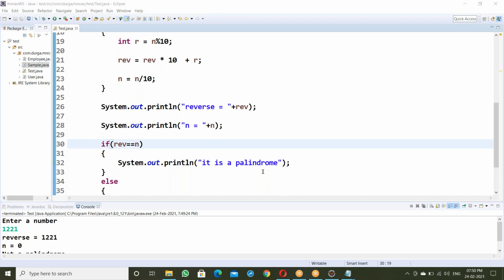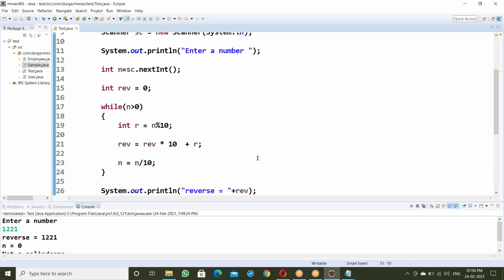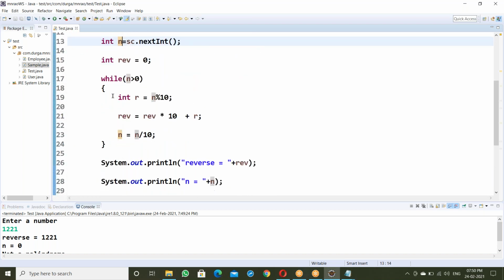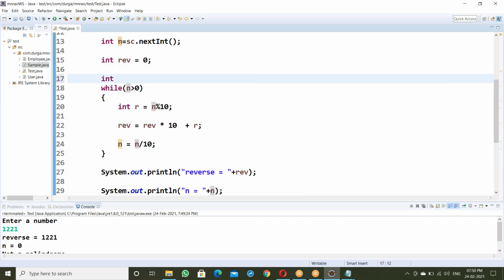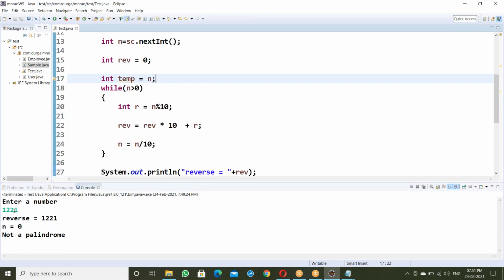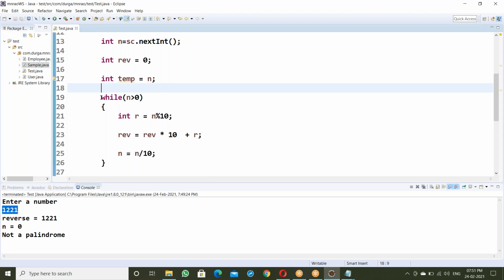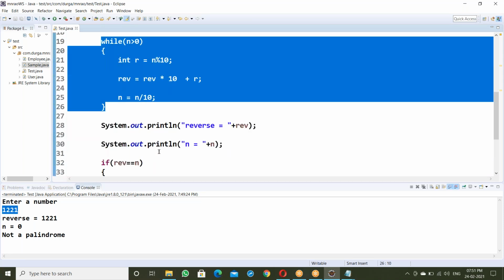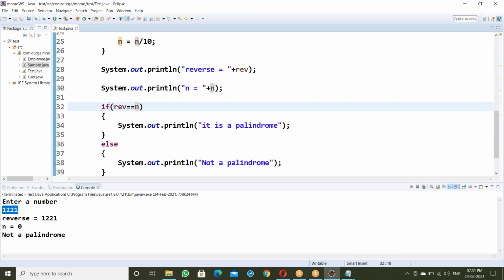Yes, get the value into a temporary variable. Okay, you are right. See here, in the while loop the n value becomes 0, right? Before entering the loop, take the n value into one temporary variable, temp equal to n. Suppose n is 1,221, so temp is 1,221. In the loop, n becomes 0. So after getting the reverse, if reverse is equal to temp, then in the temporary variable the n value is saved.